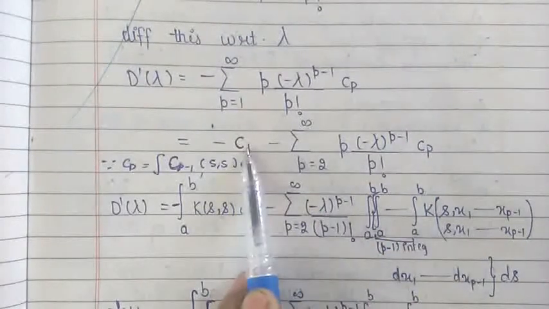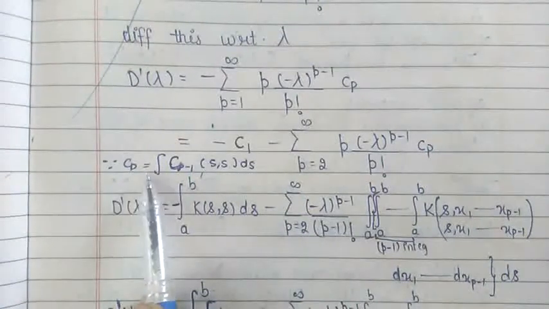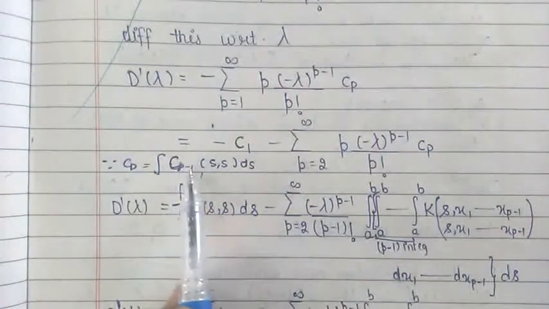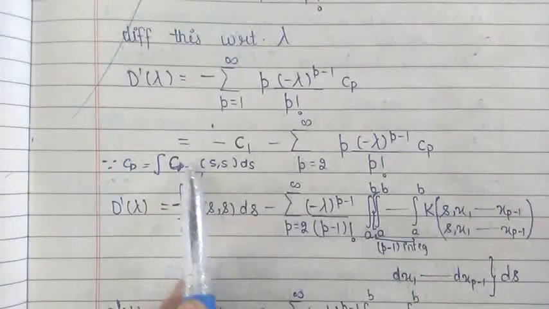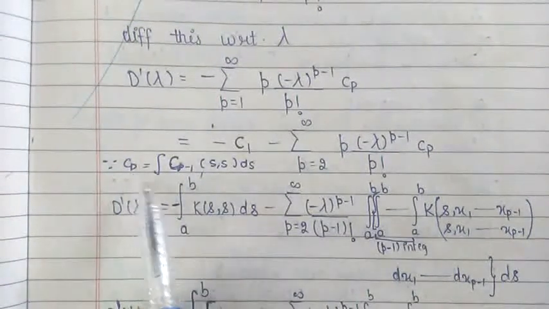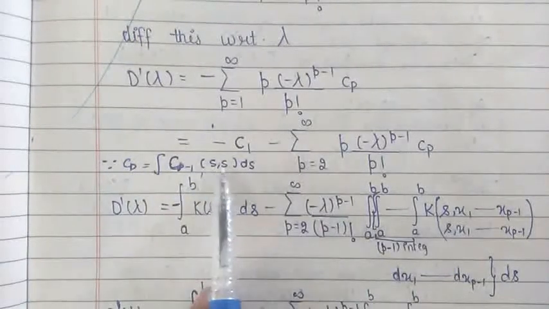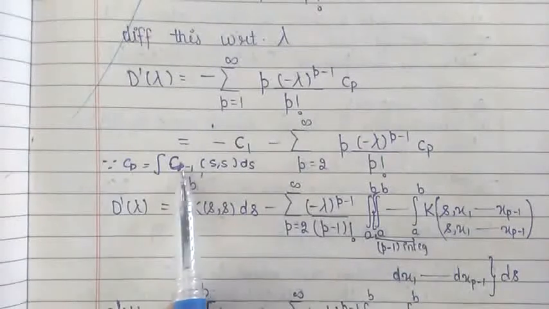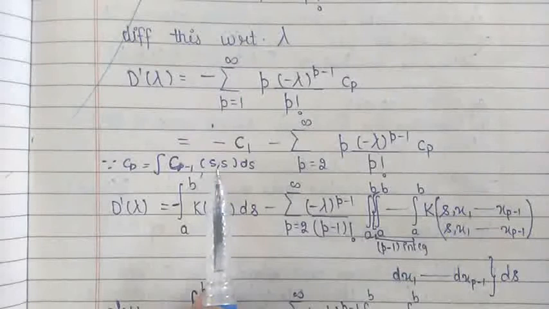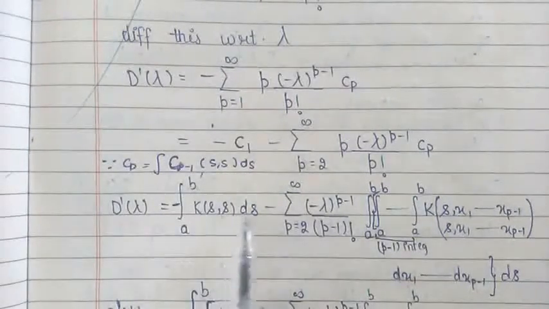As we discussed in the Fredholm first theorem, small c_p is given by the integration of capital C_(p-1), which is a function of s,s. For p equal to 1, if we put 1 here, we get integral C naught (s,s). Now capital C naught is the kernel K(s,t), and because here we have the variables s,s, this becomes K(s,s).